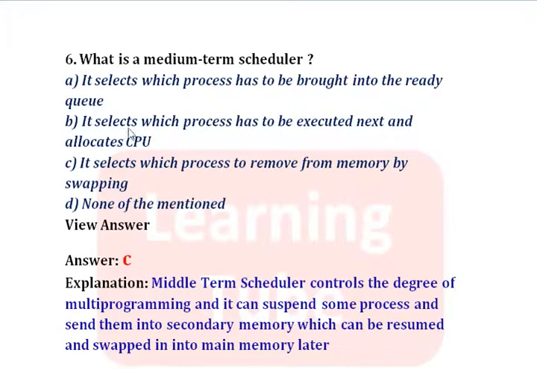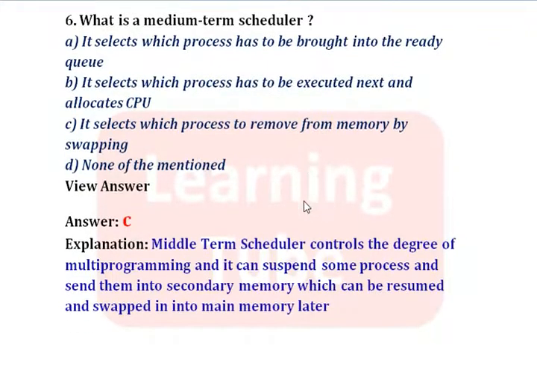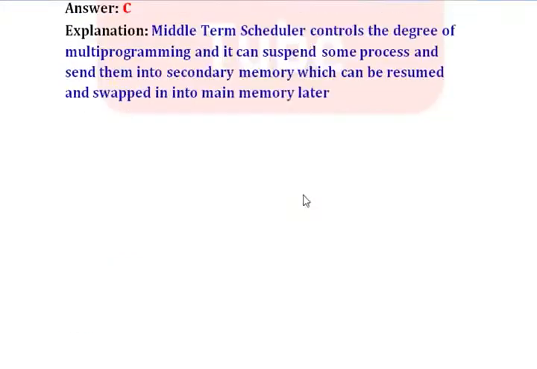Option B, it selects which process has to be executed next and allocates CPU. This is done by the short-term scheduler. Option C, it selects which process to remove from main memory by swapping. Yes, it is correct. It is the work of medium-term scheduler, since we know that it can suspend some processes and swap them again into main memory later. So the option C is correct. Let's move on to the next question.